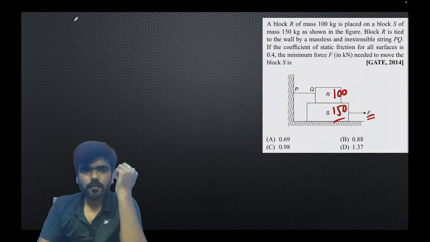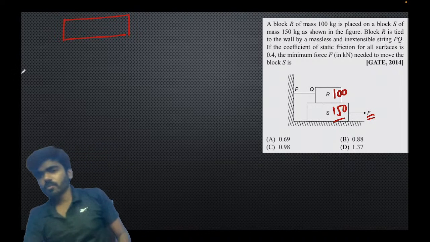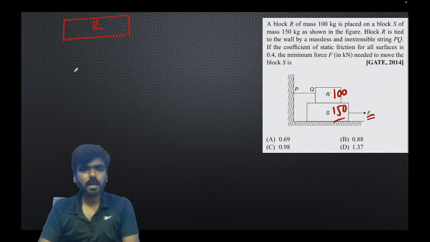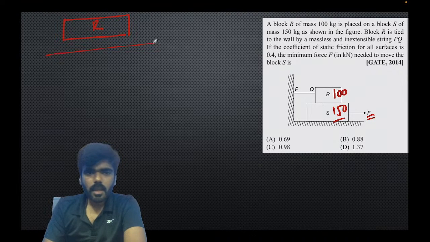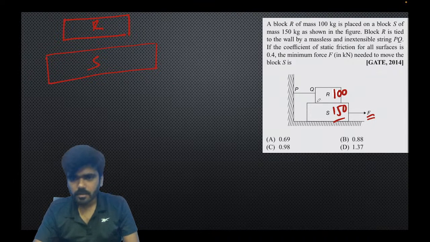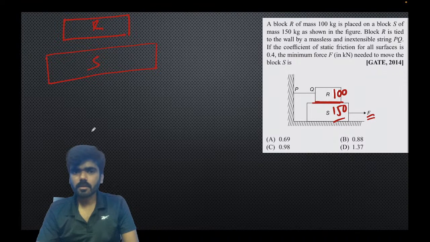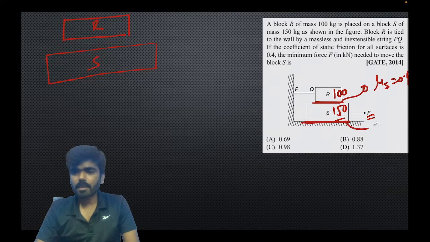Now let us understand what the contact surfaces available are. The first contact surface is between R and S. This is, by the way, a previous year GATE question, GATE 2014, and this is the block S. ठीक है. So this is your first contact surface between R and S, and इसके बीच में जो static friction की value है, which is actually 0.4, and this is the second contact surface. यहाँ पे भी जो static friction की value है, it is 0.4.